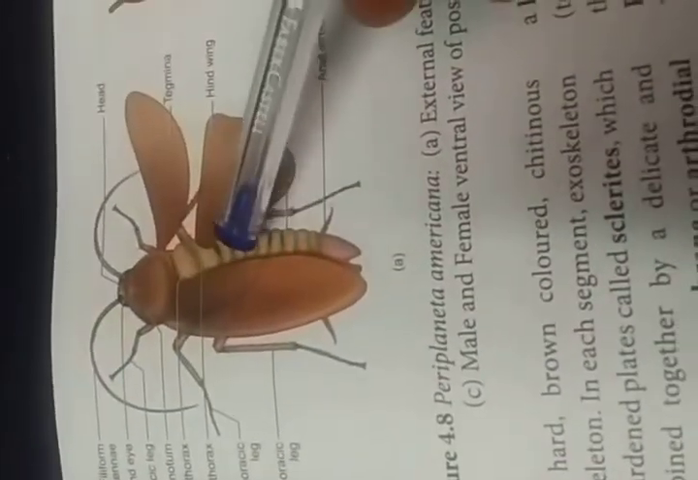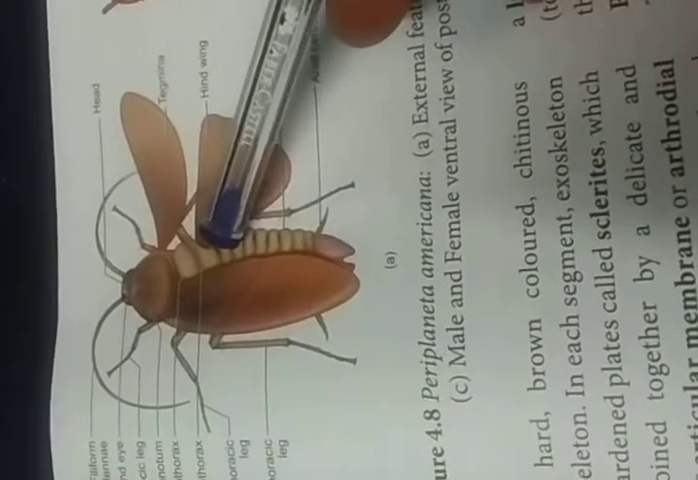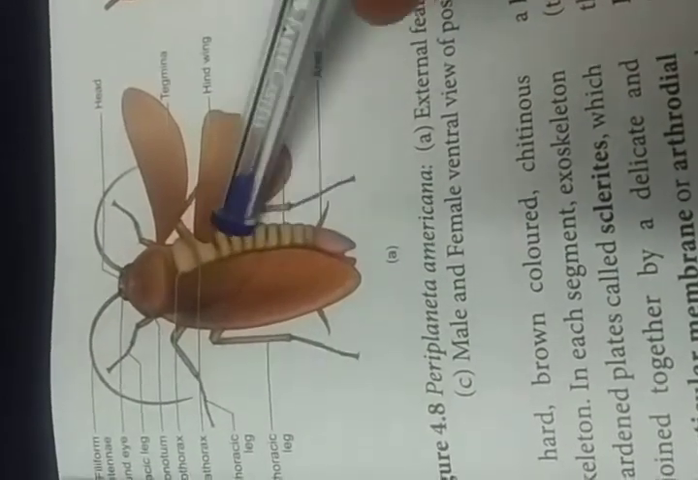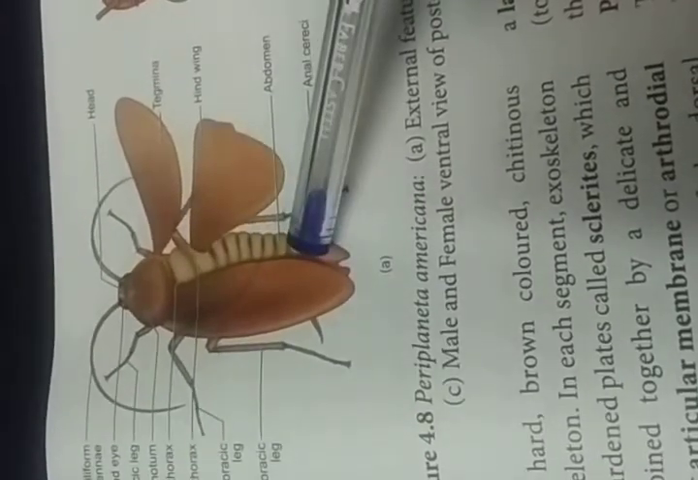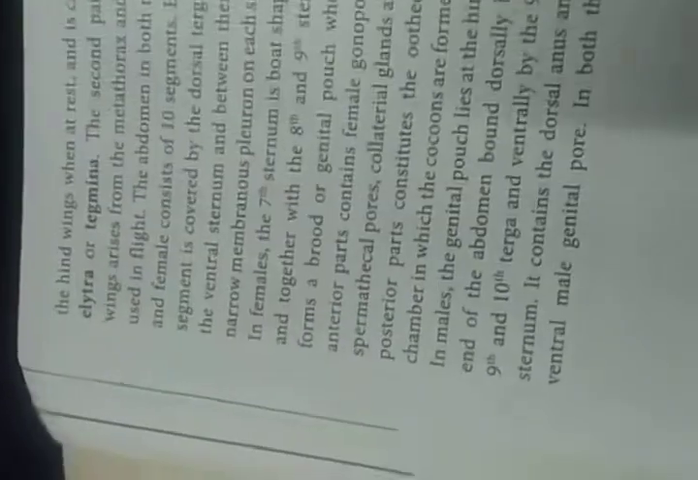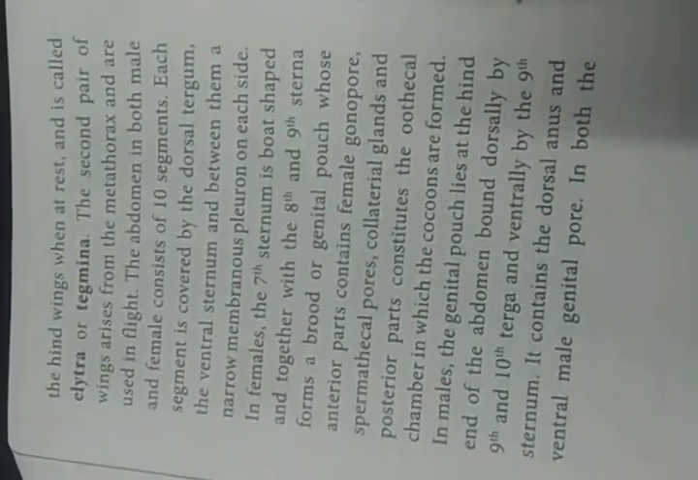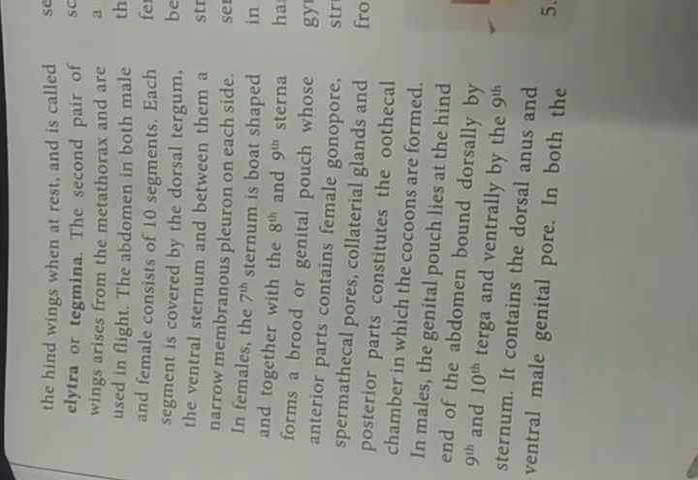This is the abdomen. So the abdomen in both male and female has 10 segments. 10 segments are present in the cockroach abdomen, in both male and female. Each segment is covered by a dorsal tergum and a ventral sternum.